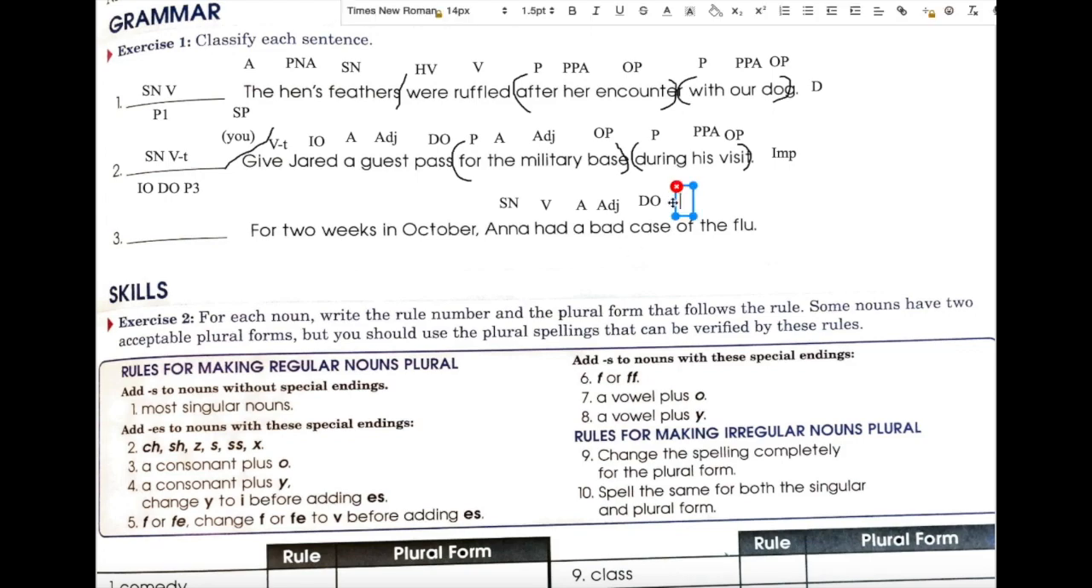Of is always a preposition. Of what? Flu. Object of the preposition. The is always an article adjective. Let's go back to the beginning. For is always a preposition. For what? Weeks. Object of the preposition. For how many weeks? 2. If we're answering how many, it's an adjective. In is always a preposition. In what? October. Object of the preposition.